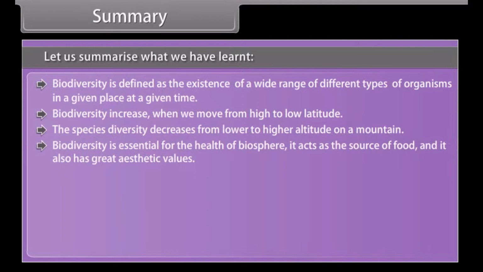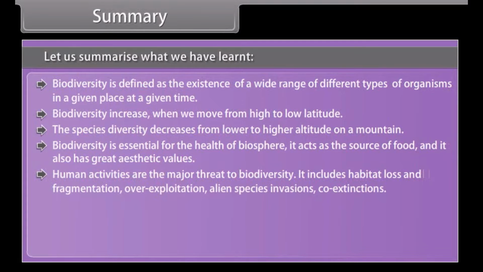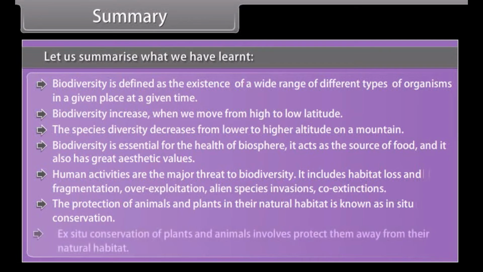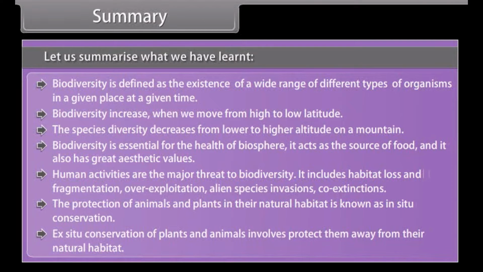Biodiversity is essential for the health of the biosphere. It acts as the source of food, and it also has great aesthetic values. Human activities are the major threat to biodiversity. They include habitat loss and fragmentation, over-exploitation, alien species invasions, and co-extinctions. The protection of animals and plants in their natural habitat is known as in situ conservation. Ex situ conservation of plants and animals involves protecting them away from their natural habitat.